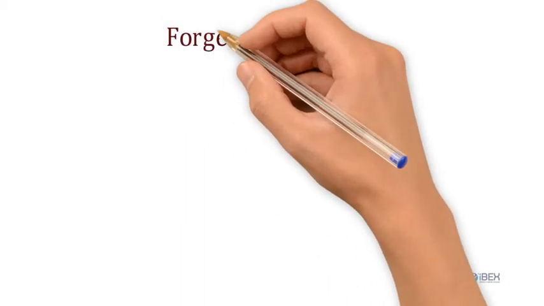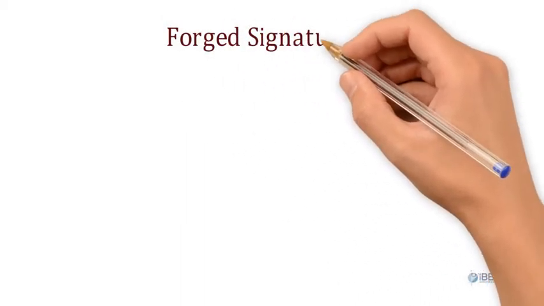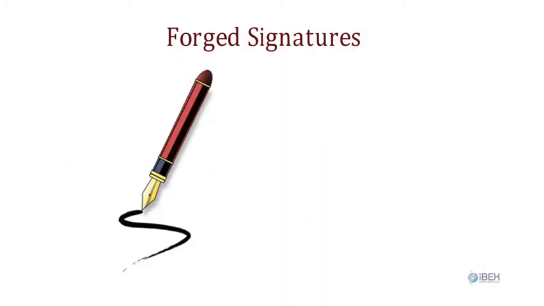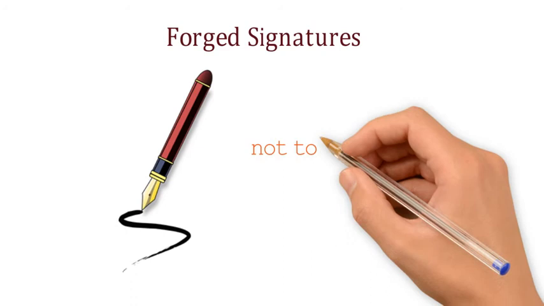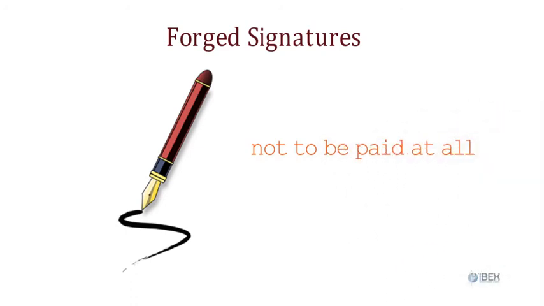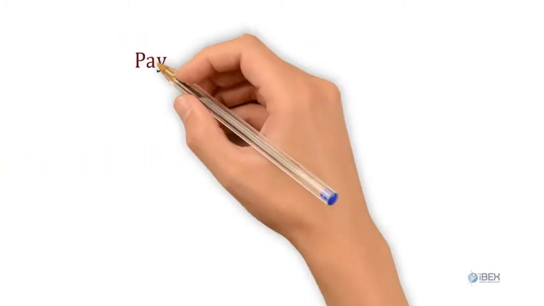Forged signatures. If the signature on the check is forged, it is not to be paid at all, and if paid, banker incurs liability on himself, since check does not contain mandate by the customer. The bank does not get any protection for carelessness of the customer like not keeping the checkbook under lock and key etc.